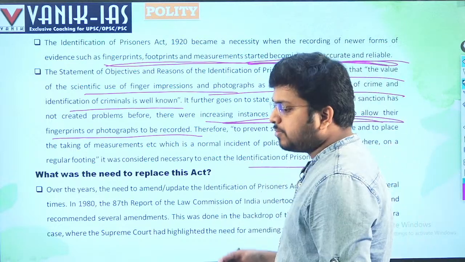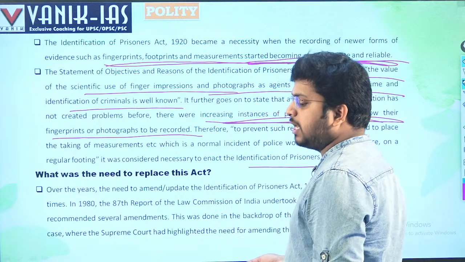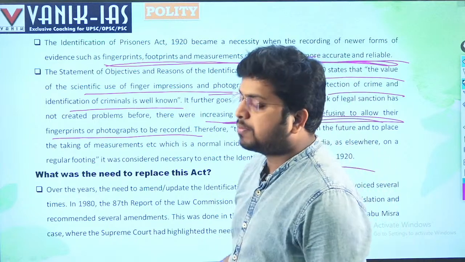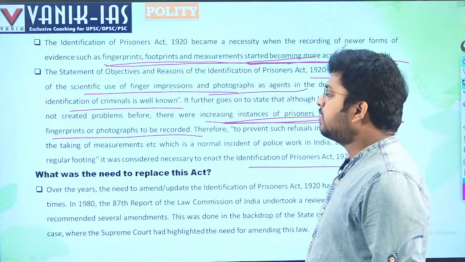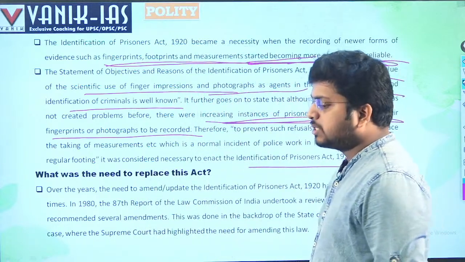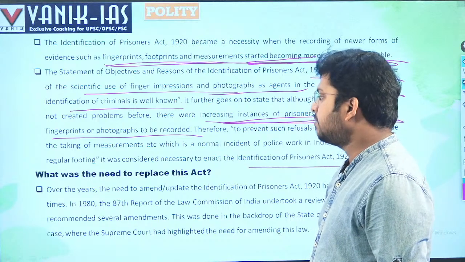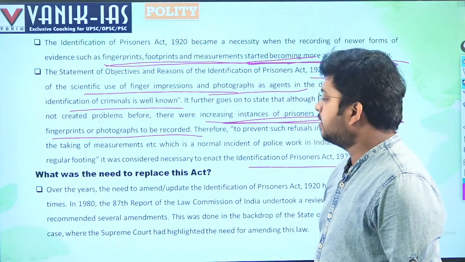So as they are refusing many times, those persons who are accused of particular offences refuse to give their photographs or fingerprints. That's why it has become necessary for the government to take them.